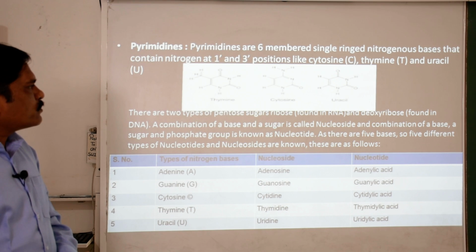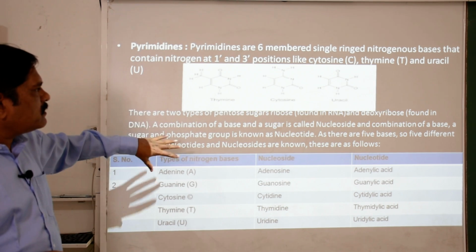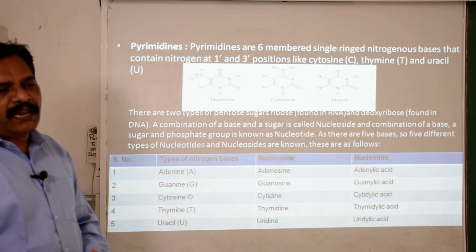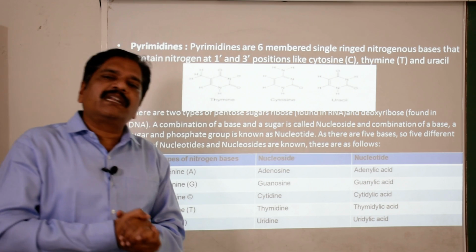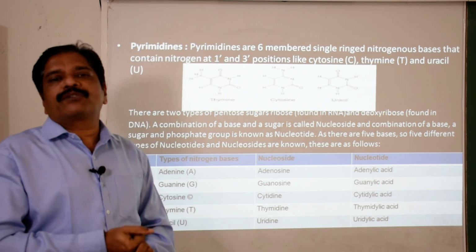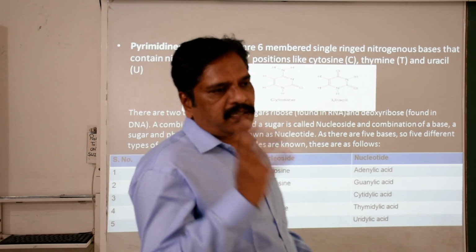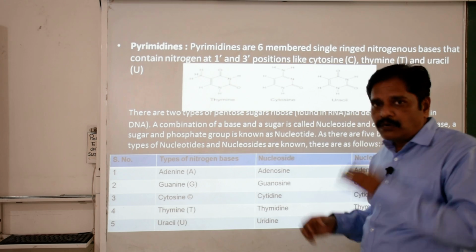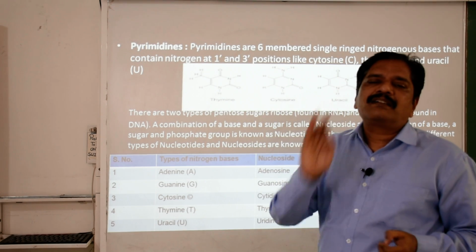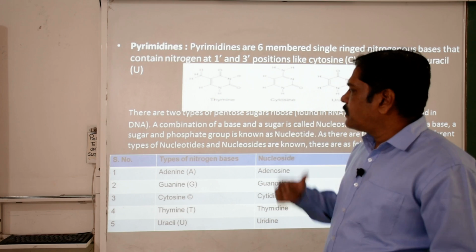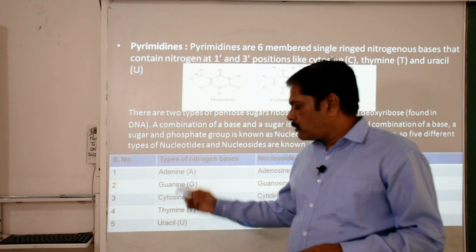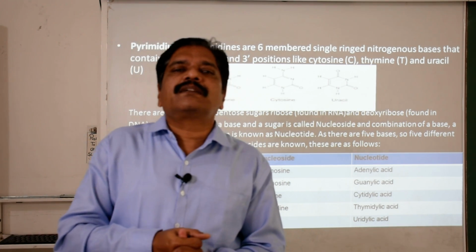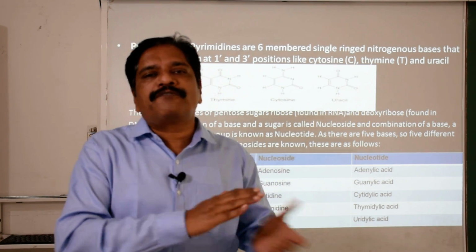The pentose sugar is found in both DNA and RNA. In DNA, the pentose sugar is deoxyribose. In RNA, that means ribonucleic acid, it is ribose sugar. Only this difference is there in the pentose sugar, and later we will discuss that. One more difference in the nitrogenous bases: uracil, a pyrimidine, is present in RNA instead of thymine.